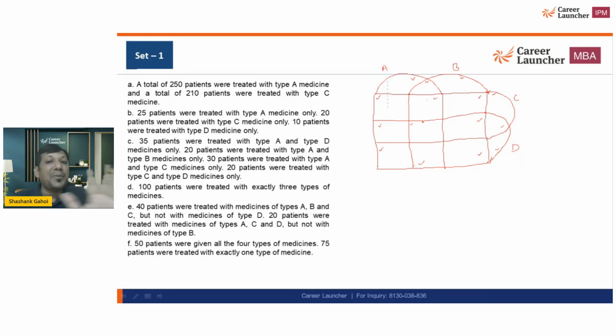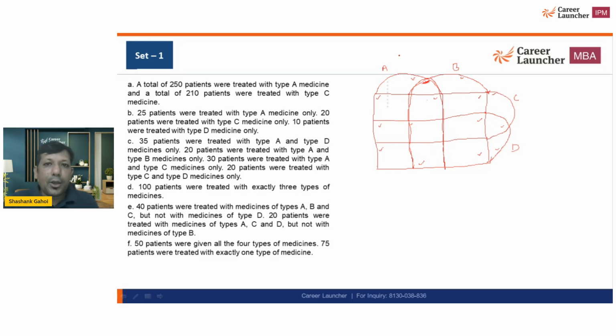You need to remember all these things. Now, if I'm saying A and B, this part is only A and B. But what is A and B? A and B is going to look like this, this whole part is A and B. This is the important point that you need to remember.